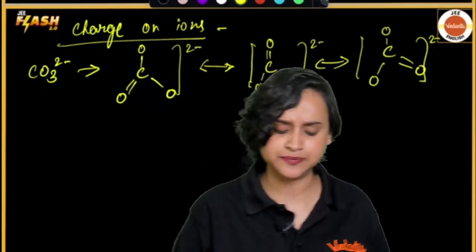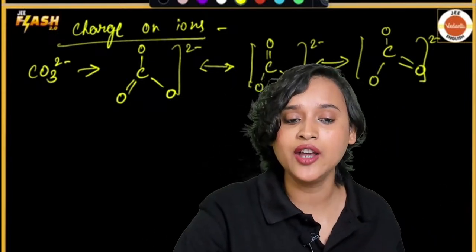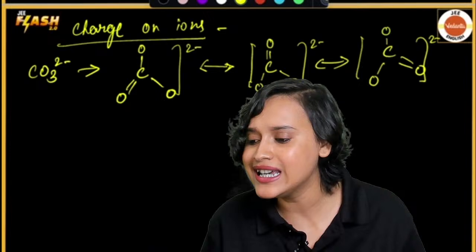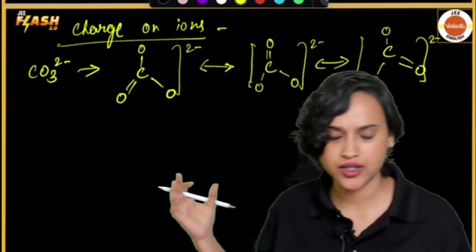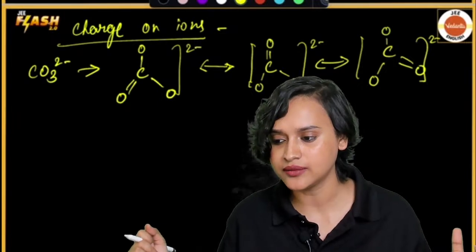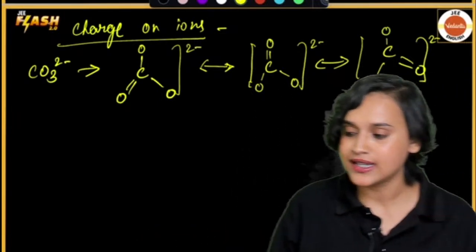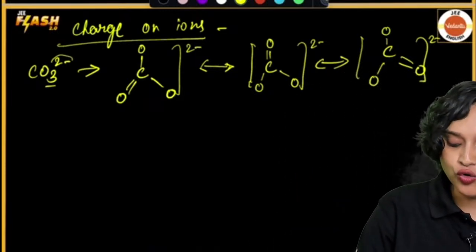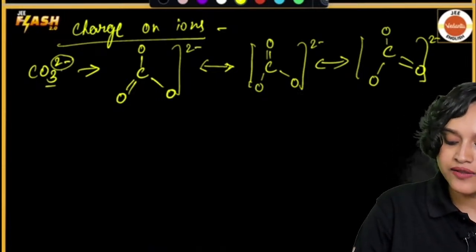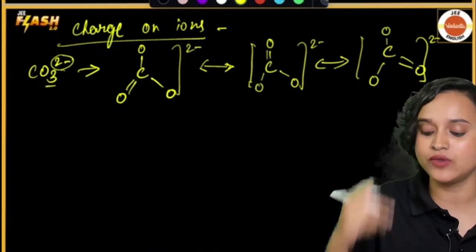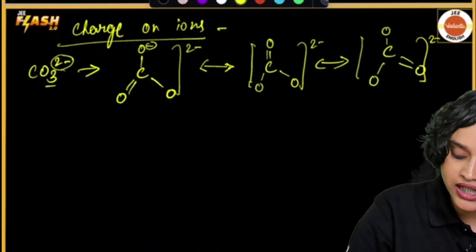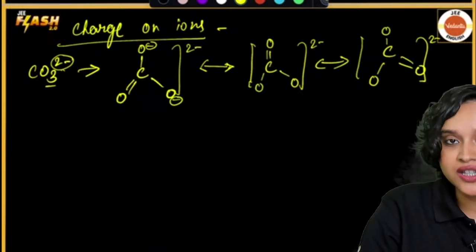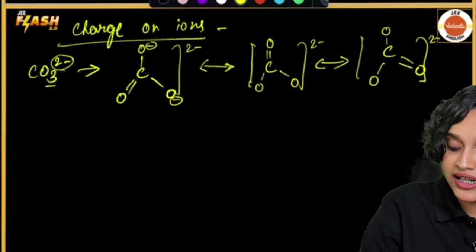Now, while we're talking about charge on ions, we come across another term called formal charge on ions. What is this formal charge on ions? Okay, somebody has asked me, ma'am, why double bond? Here there are 3 oxygen atoms and there is 2 negative charge. Where will this 2 negative charge go? These 2 negative charges will be taken by 2 oxygens, and 1 oxygen which is neutral, which does not have a charge, is going to form a double bond.